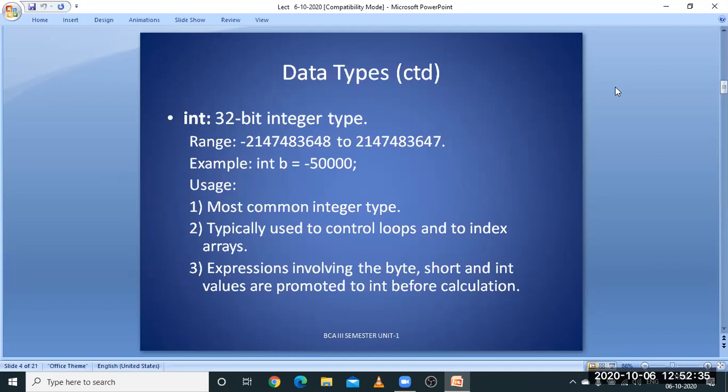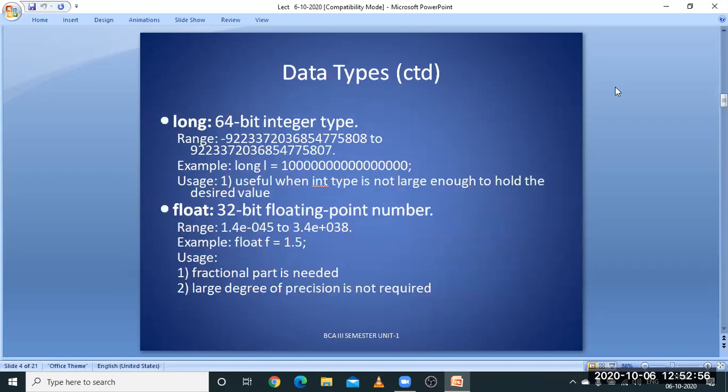It is majorly used for controlling loops and arrays, and it can be used in solving expressions also. For most calculations, if you need to hold more data, then this integer data type is used. Next, long integer: if you want a huge number of values in terms of integers, then you can use long.